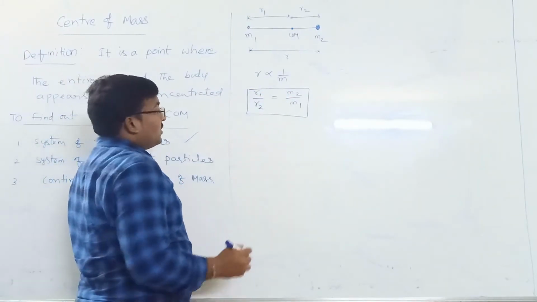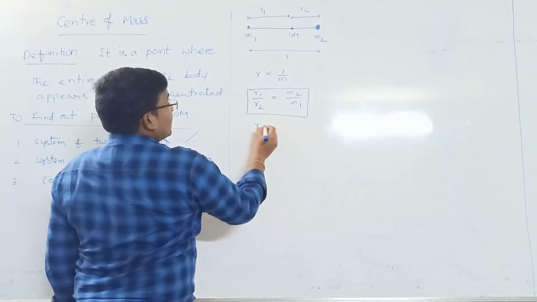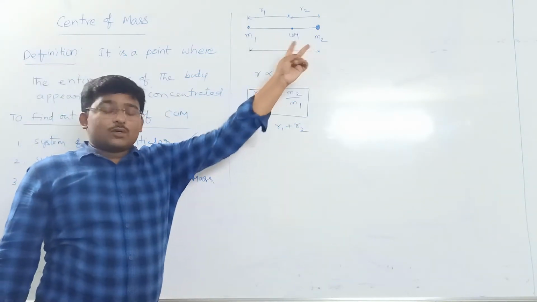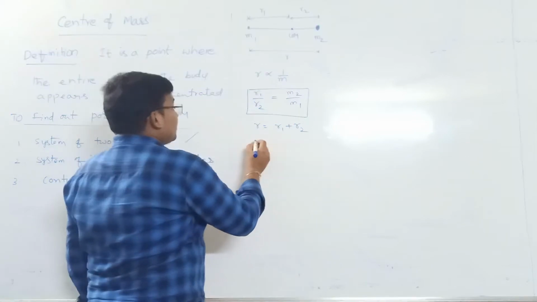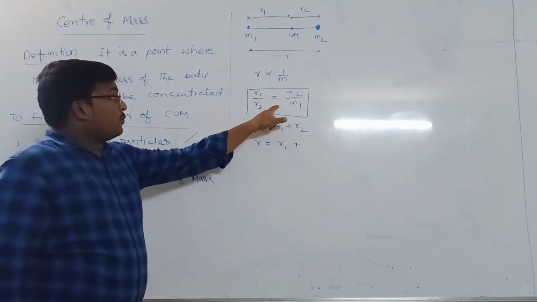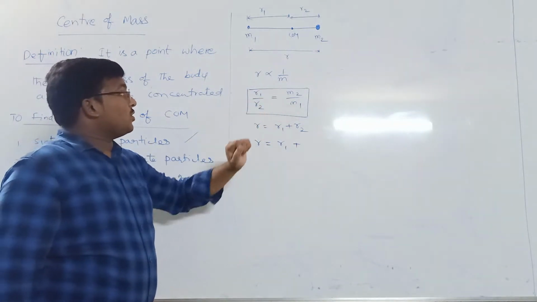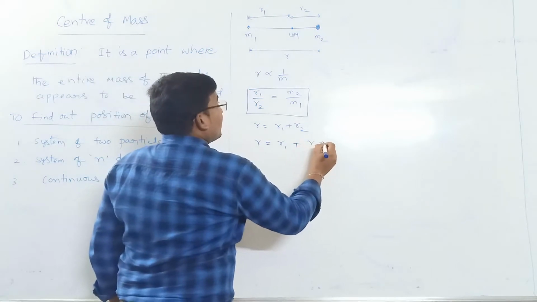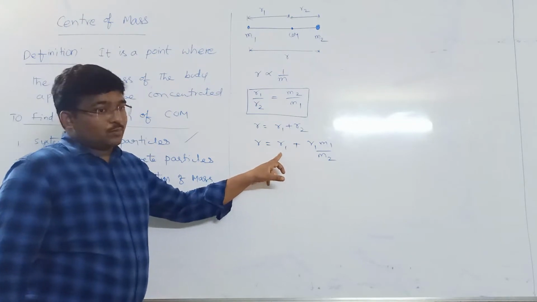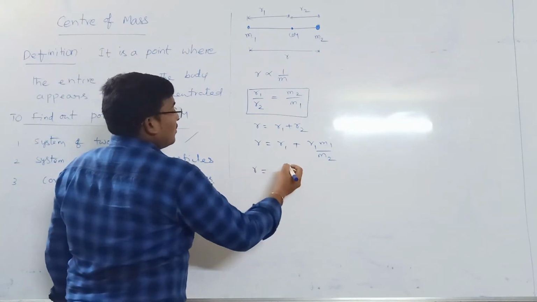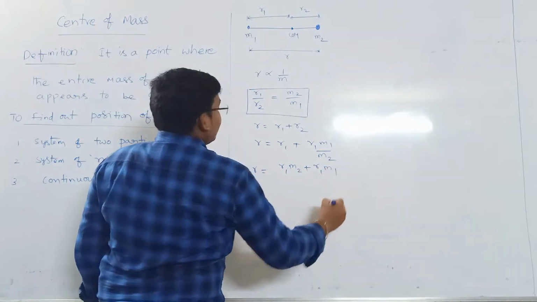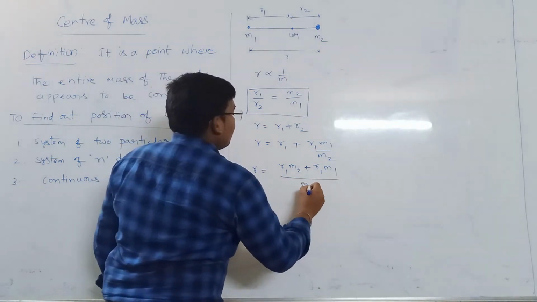And we already know that the sum of r1 and r2 is equal to r. Hence, we can write small r is equal to r1 plus r2, where r2 is equal to r1 m1 by m2. So by taking LCM as m2, we get r1 m2 plus r1 m1 by m2.